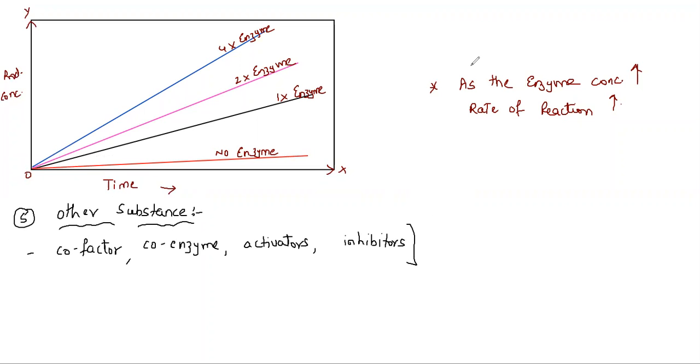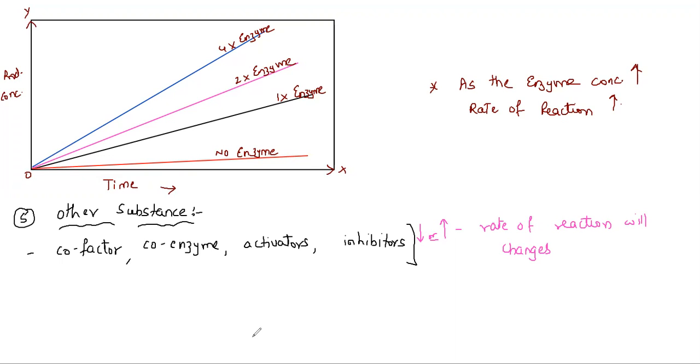All these substances, if they change, the rate of reaction will change. Now the point here is, is it always going to increase? No. So we can say a decrease or increase will result in a change in the rate of reactions.